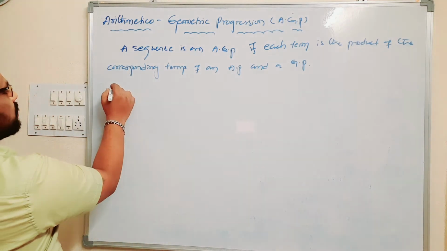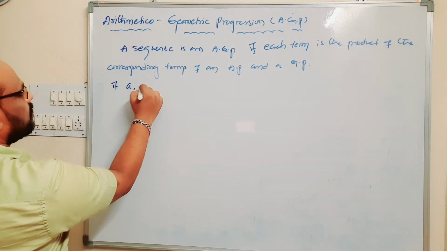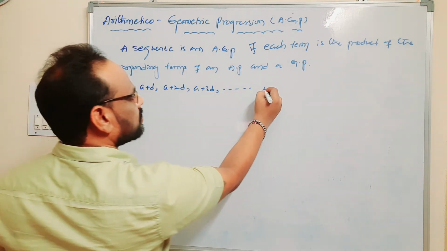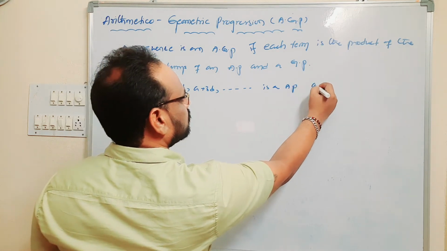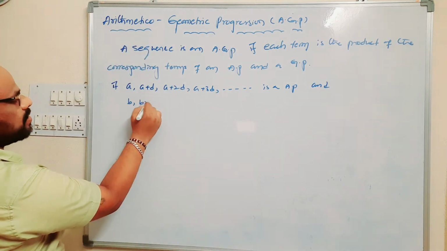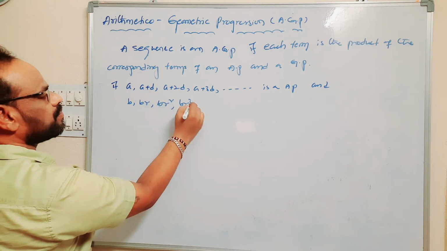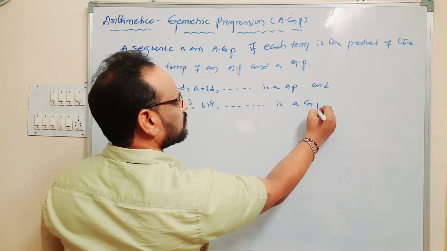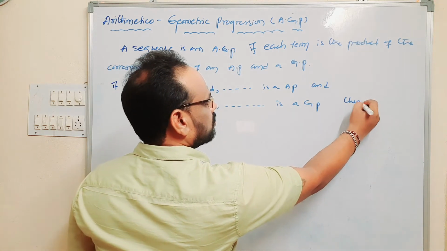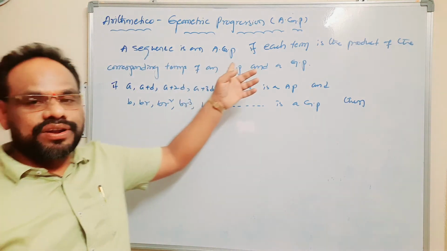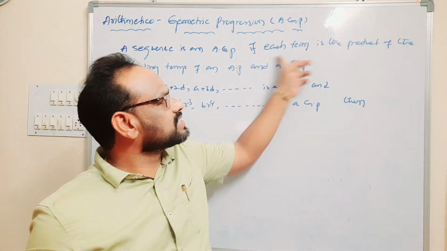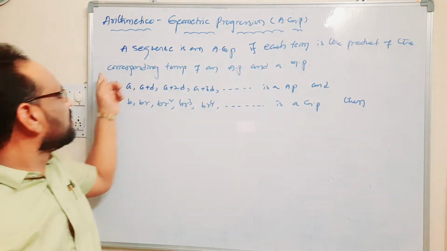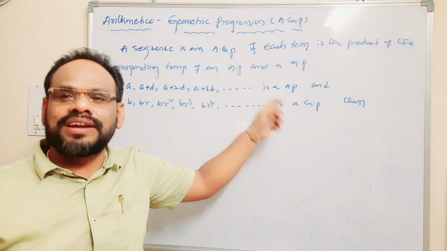That is, if a, a plus d, a plus 2d, a plus 3d, and so on is an arithmetic progression, and b, br, br square, br cube, br power 4, and so on is a geometric progression, then a sequence is called an arithmetic or geometric progression if each term is the product of the corresponding terms of an arithmetic progression and geometric progression.